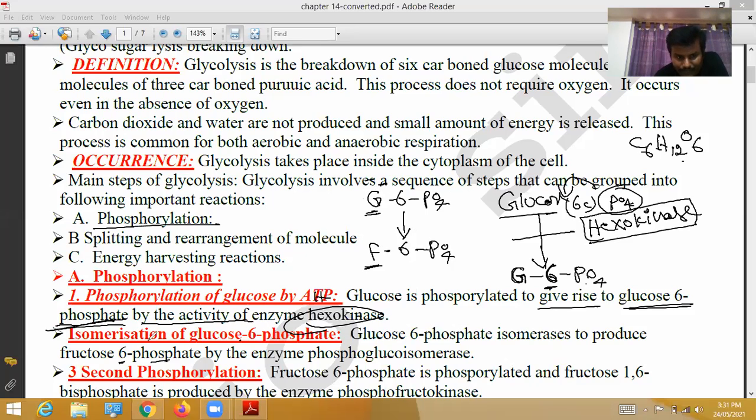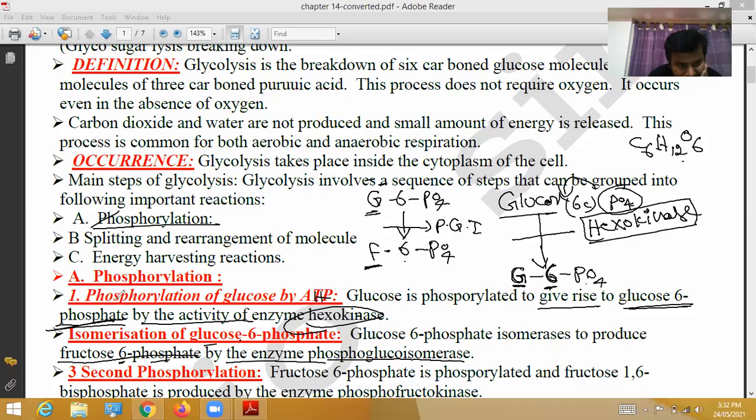That is called isomerization of glucose 6-phosphate. In glucose 6-phosphate, glucose is converted into fructose 6-phosphate by the enzyme phosphoglucoisomerase. Here the enzyme is phosphoglucoisomerase.